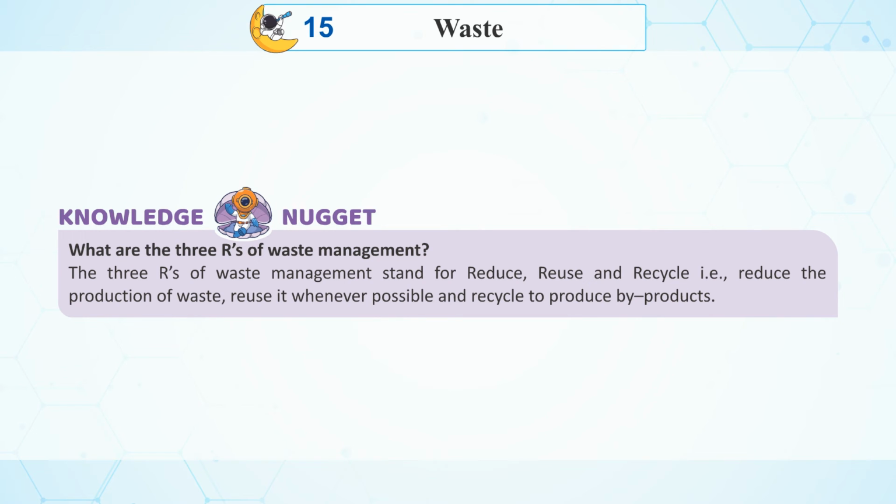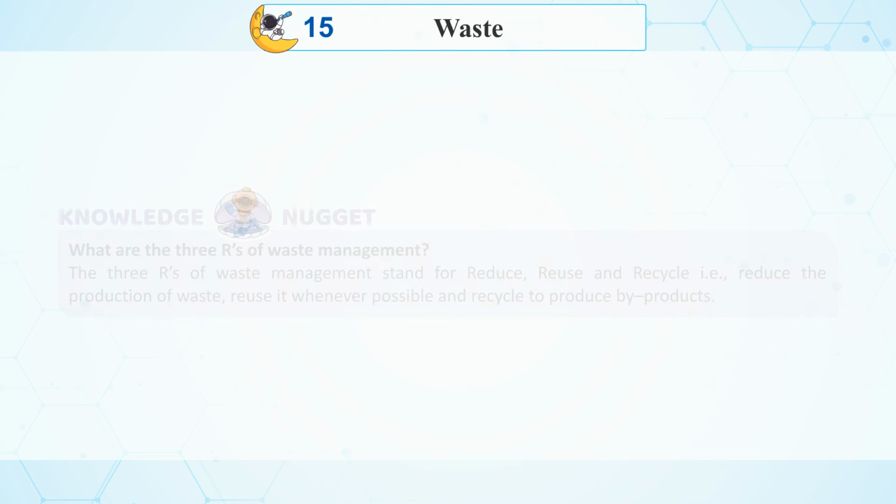Knowledge nugget. What are the 3 Rs of waste management? The 3 Rs of waste management stand for reduce, reuse and recycle. That is, reduce the production of waste, reuse it whenever possible and recycle to produce byproducts.